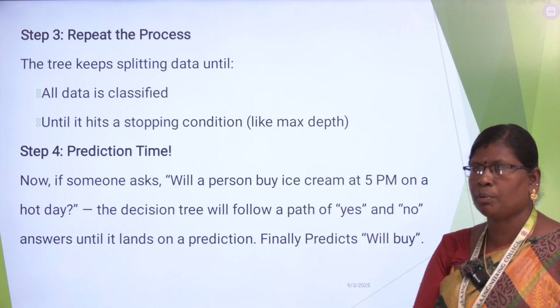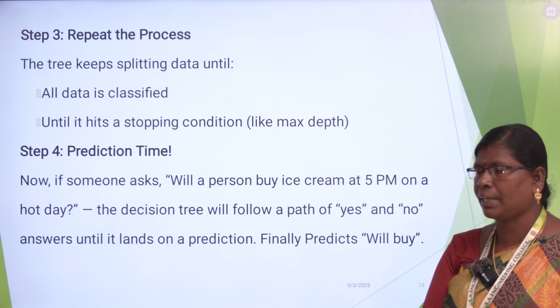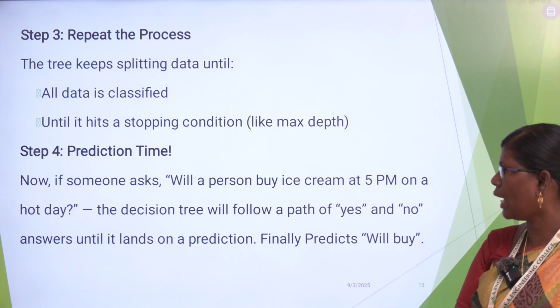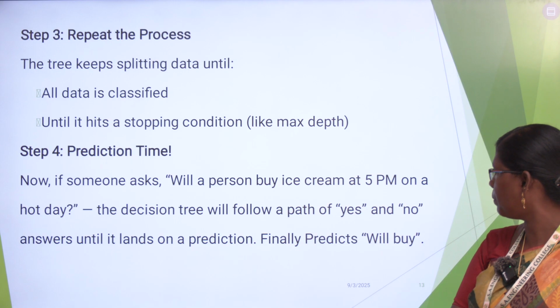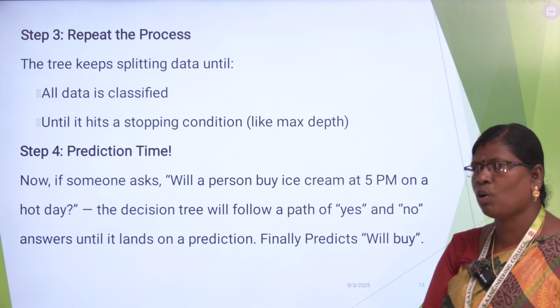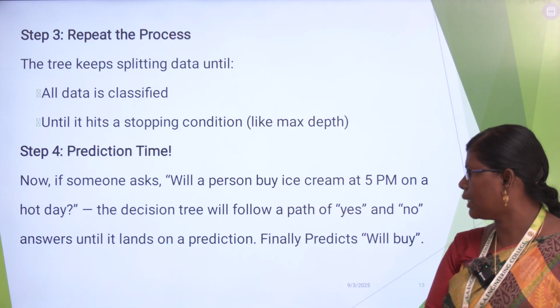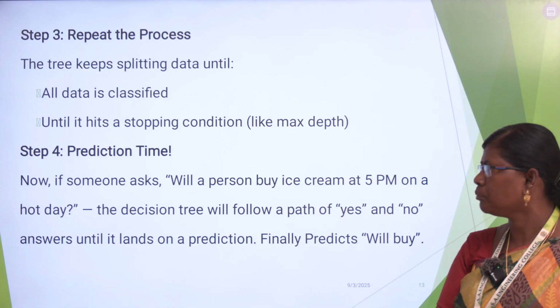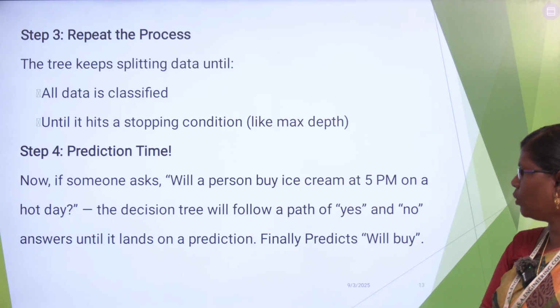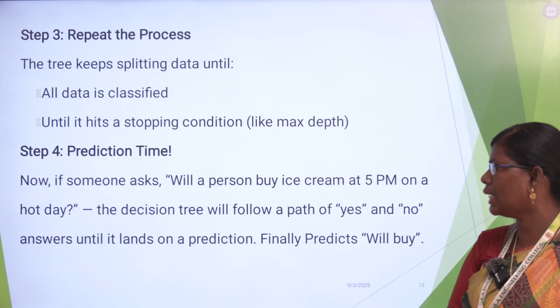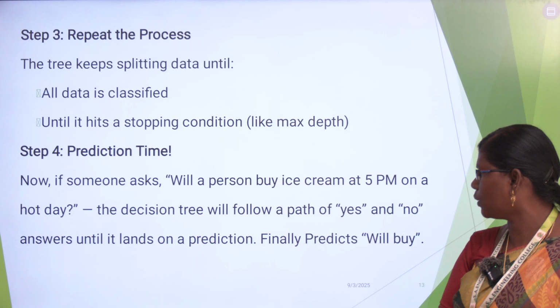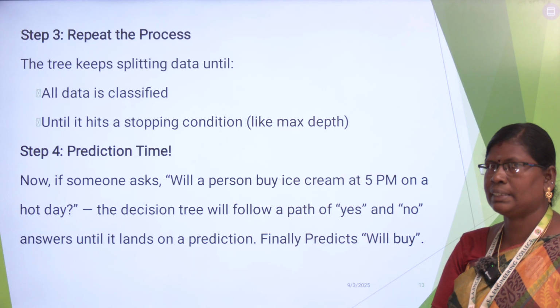Based upon our previous data, we are predicting the final output value. So now if someone asks, will a person buy ice cream at 5 p.m. on a hot day? Obviously, what will be our answer? We'll say buy, because it's a hot day. So the decision tree will follow a path of yes and no answers until it lands on a prediction. So finally we conclude its prediction will be yes, will buy.